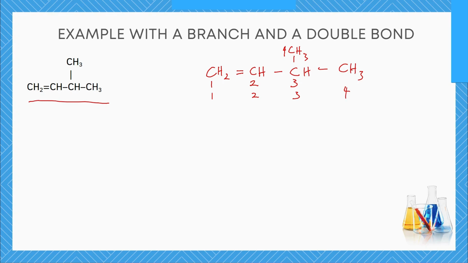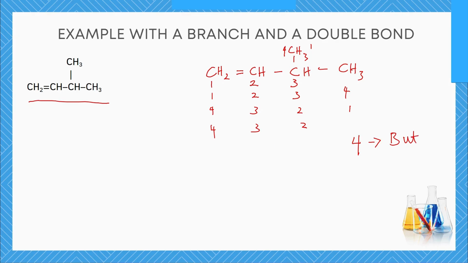We still have 4 carbon atoms. We can even start from the right to the left: 1, 2, 3, 4. We still have 4 carbon atoms. We can even start from the top here: 1, 2, 3, and 4. So whichever way we count it, we ended up with 4 as the longest chain. 4 gives us the parent name BUT. That will be our prefix.